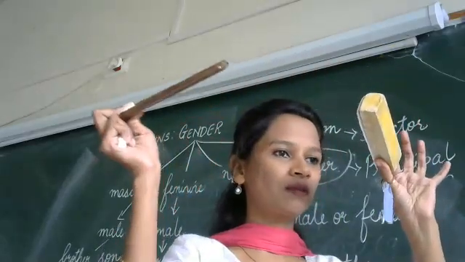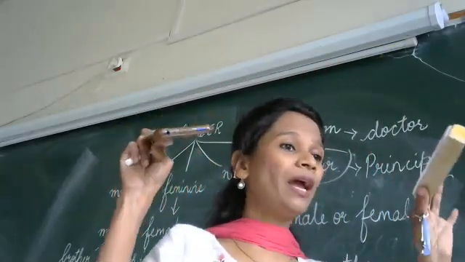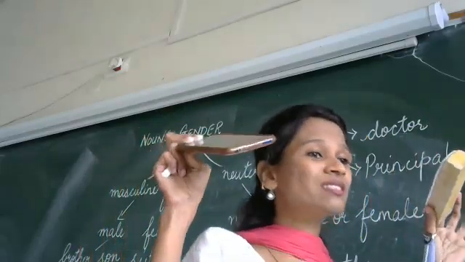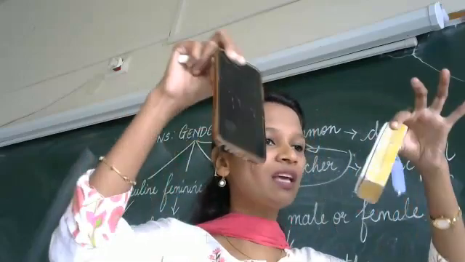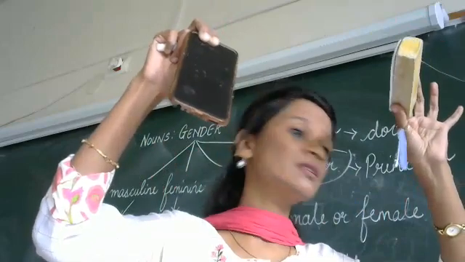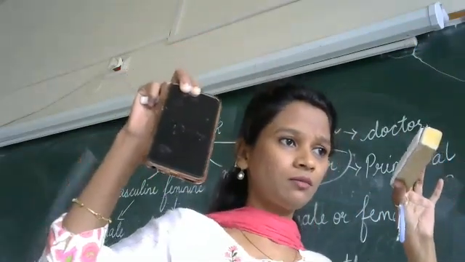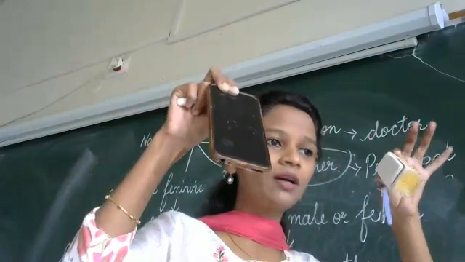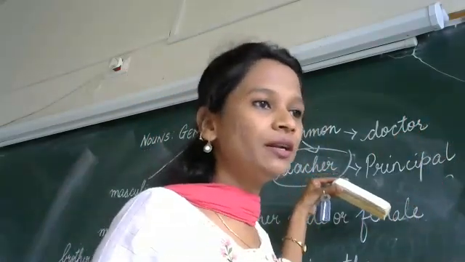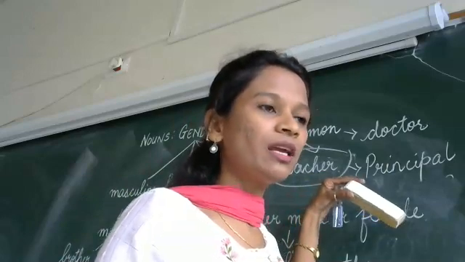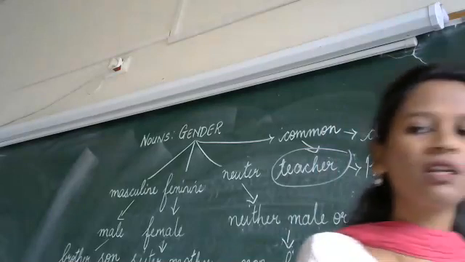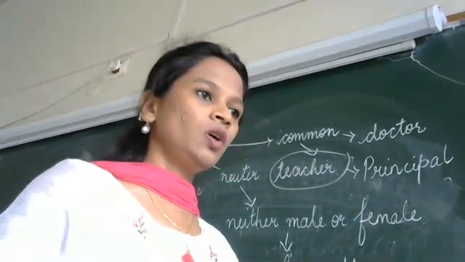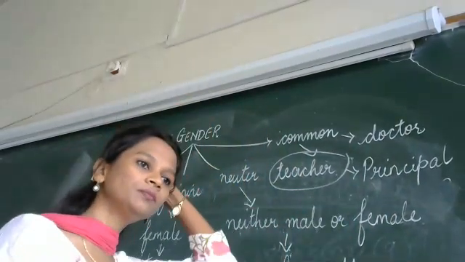All such non-living things, the door, table, bed, cot, cupboard, your utensils, the clothes, they don't have any gender. So all such things are called neuter. Neuter means there is no gender. Such things that have no gender are called neuter gender. Am I clear? Whoever had doubt on neuter gender, is it clear now, children?